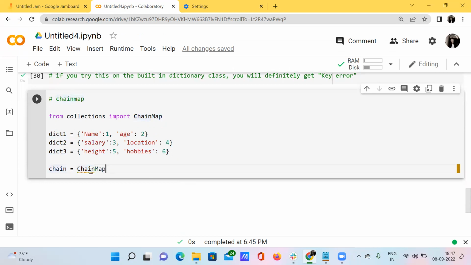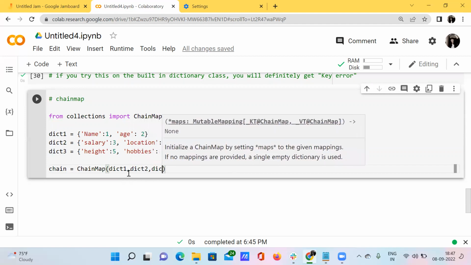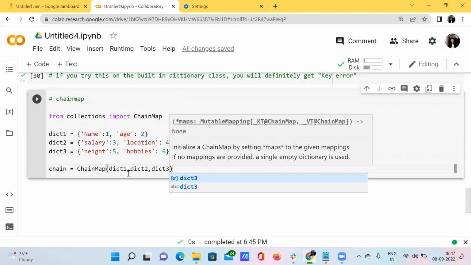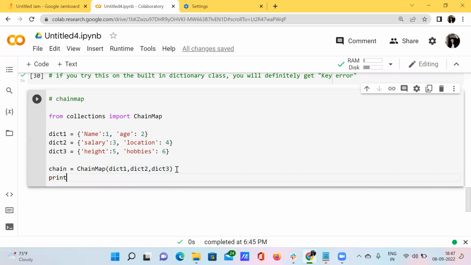So I'm just copying here and I want to pass dictionary 1, dictionary 2, and dictionary 3, because I want to merge all of these 3 dictionaries as a single dictionary. Okay, I'm passing here. So when I want to print this chain, what happens?